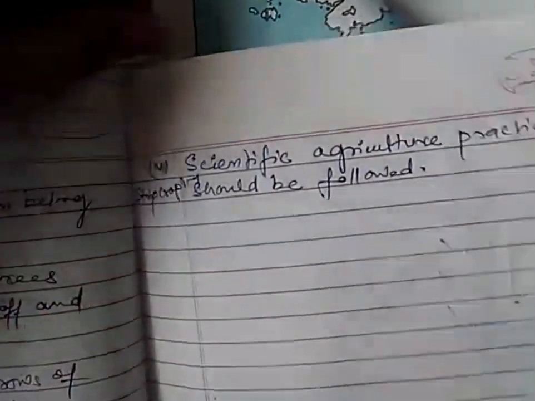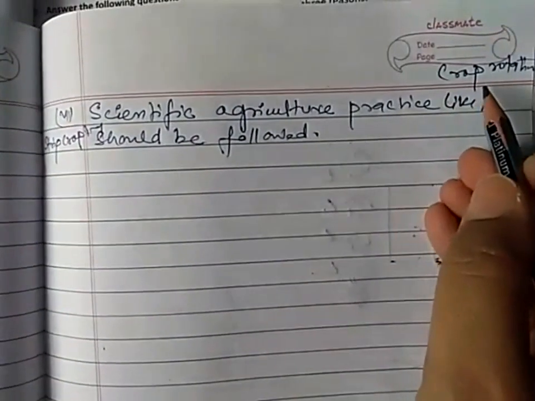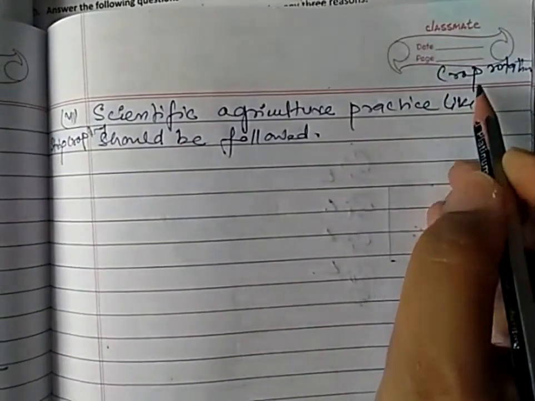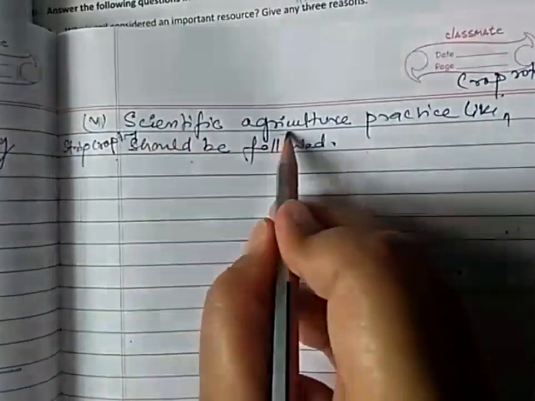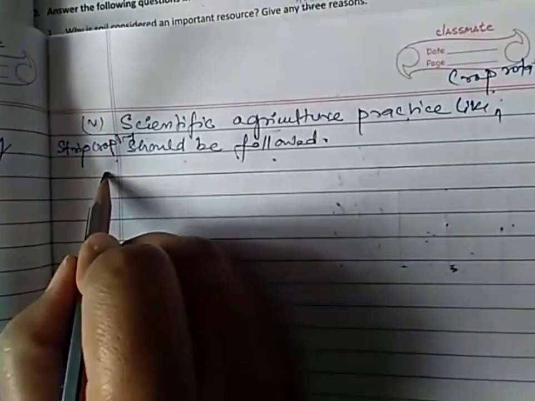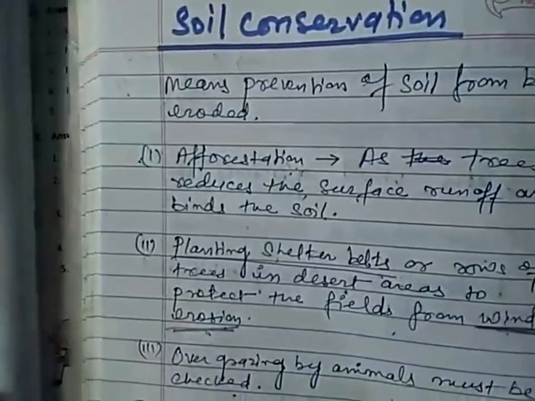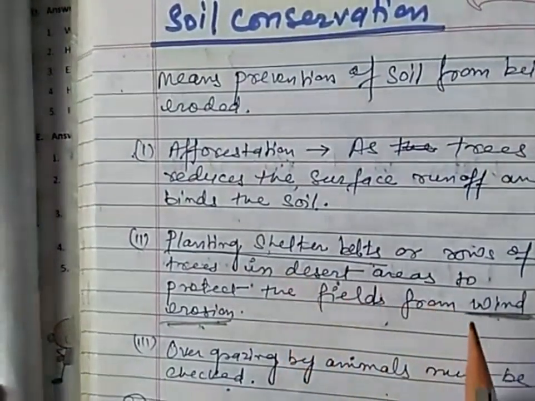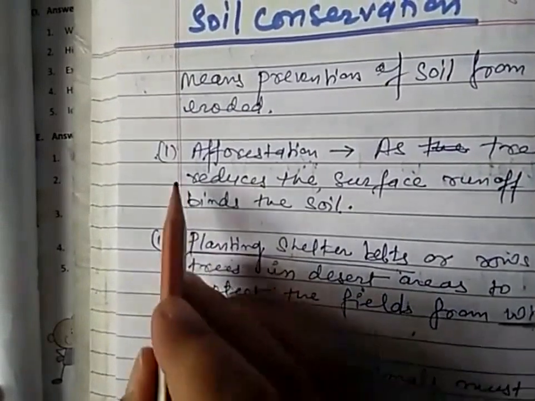Next is scientific agriculture practice like crop rotation to restore the fertility of the soil. Strip cropping should be followed. So these are the various ways by which we can protect the soil from erosion.